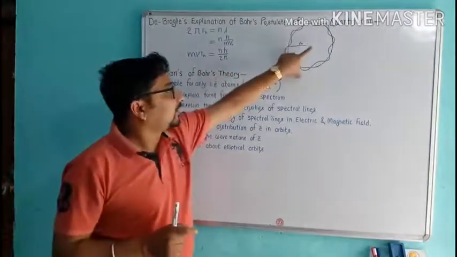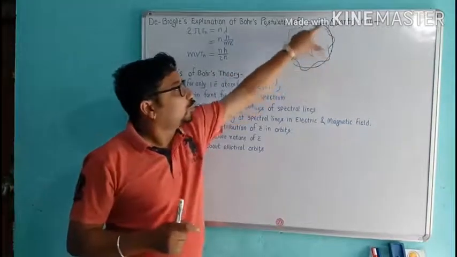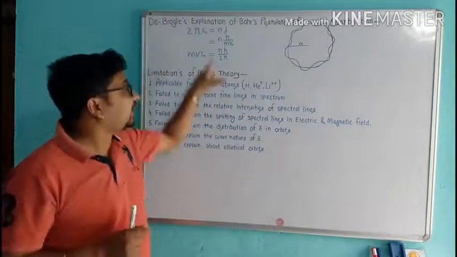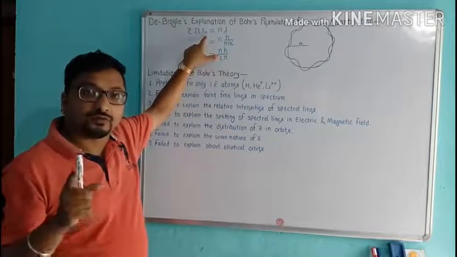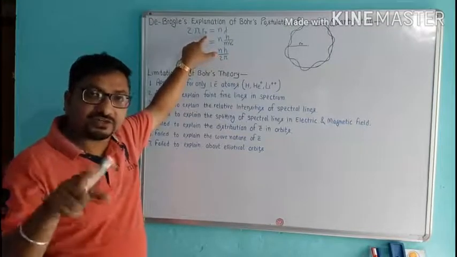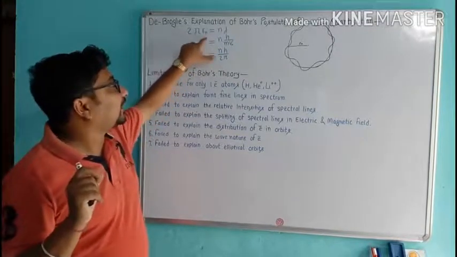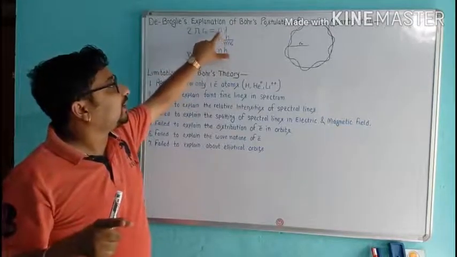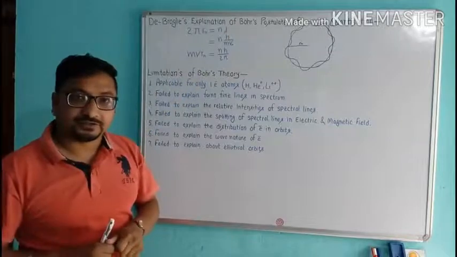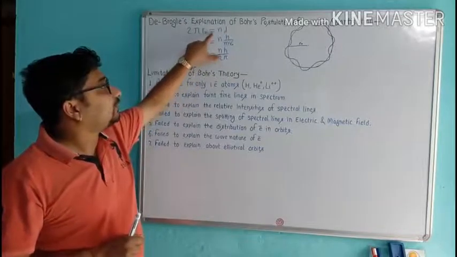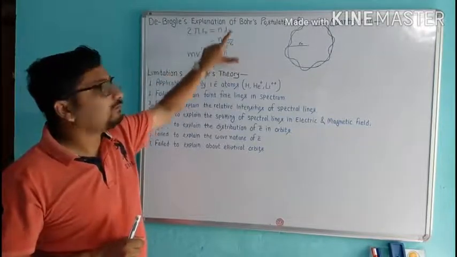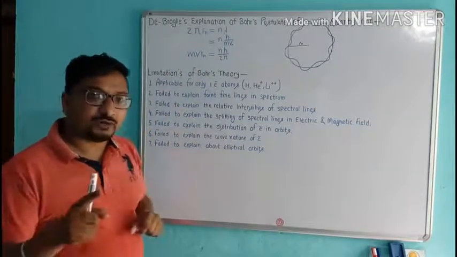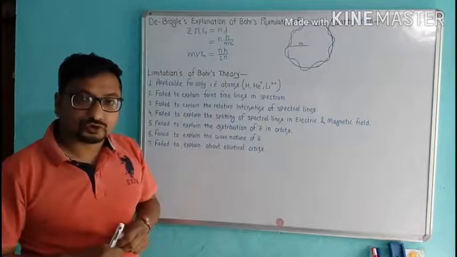Then it covers 2 pi Rn distance, which is equal to the circumference of the orbit. This must be equal to an integral multiple of the wavelength, n lambda, where n is equal to 1, 2, 3, 4, 5 and so on.